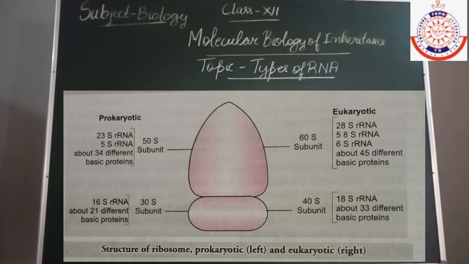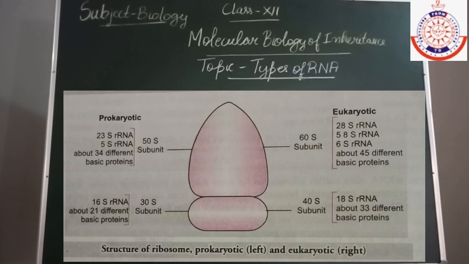In prokaryotes, the ribosomes are made up of a large subunit and a small subunit, composed of rRNA and basic proteins. The 50S subunit has 23S rRNA, 5S rRNA and 34 different basic proteins, and the 30S subunit has 16S rRNA and about 21 different basic proteins.